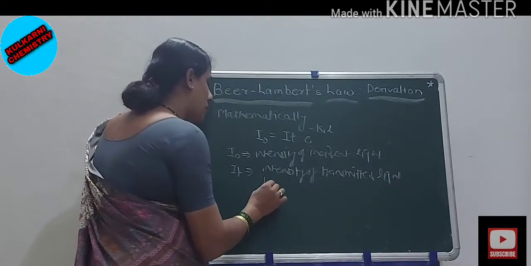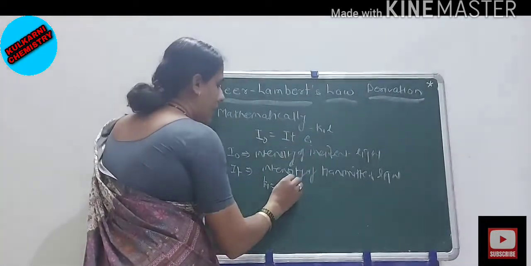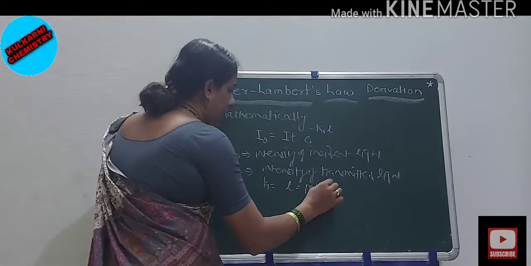Here k1 is a constant and L is the path length.